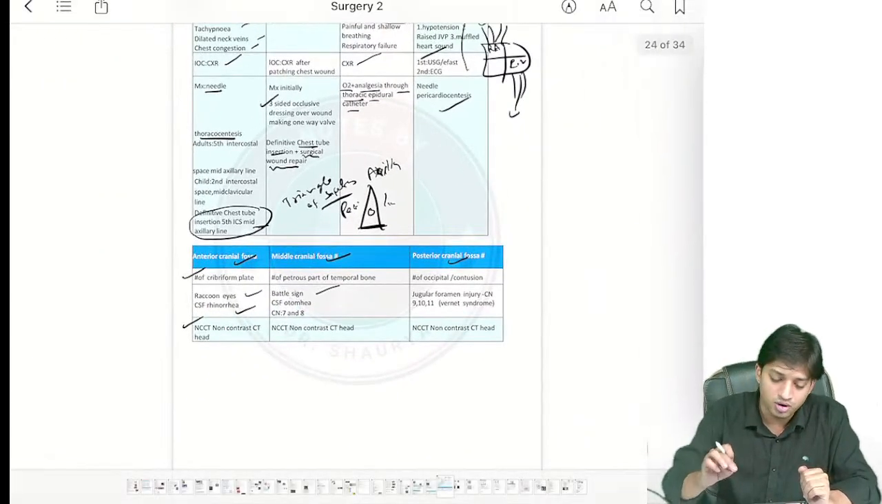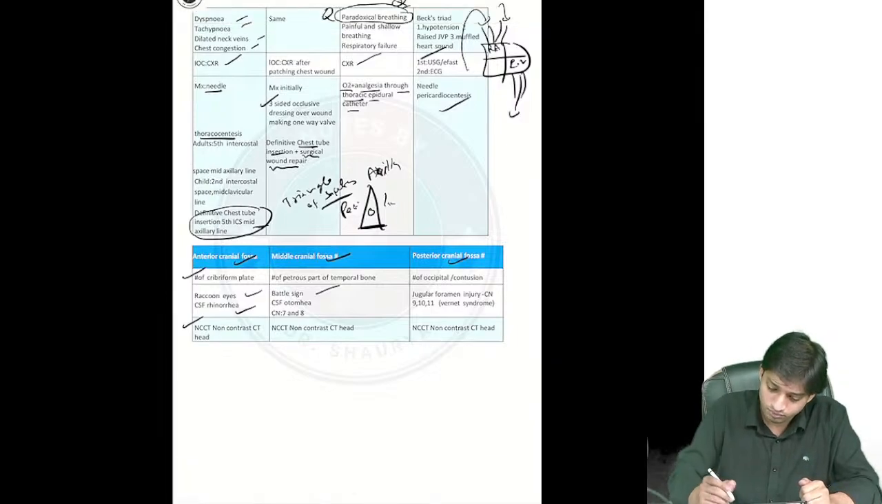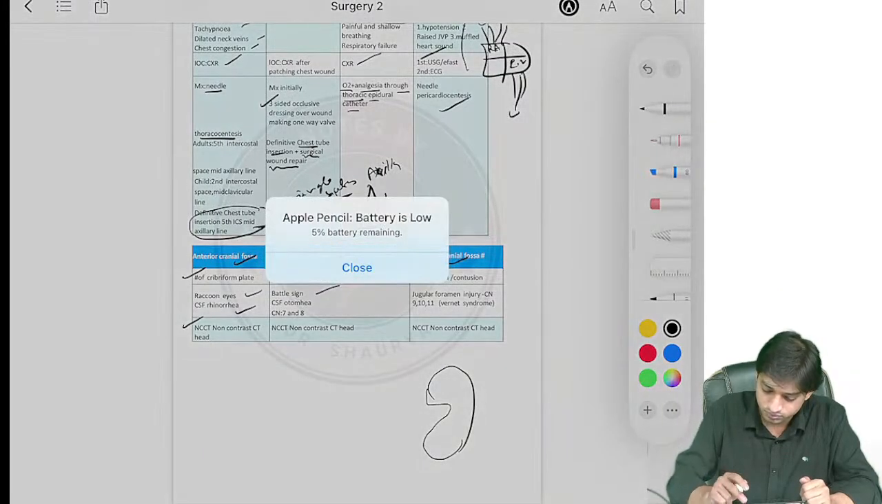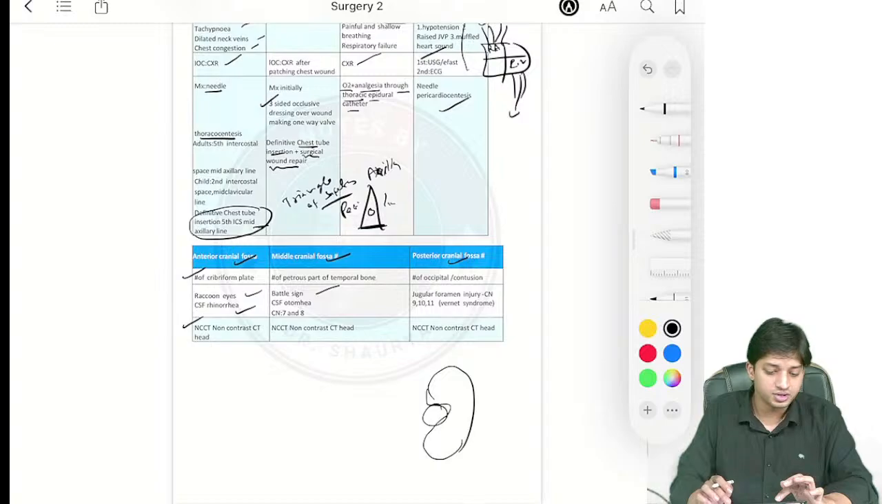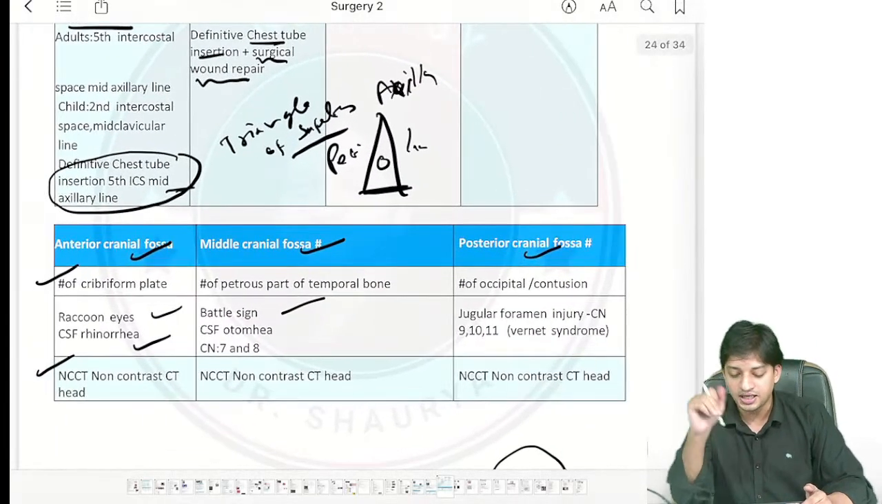ENT, you might have studied about the nerve supply of the pinna. For sure, we will share the notes. Don't worry. Now, come here to the posterior cranial fossa fracture.